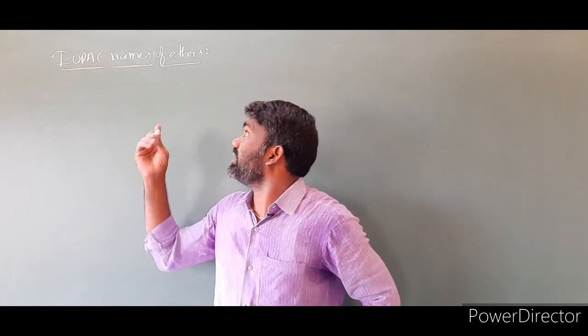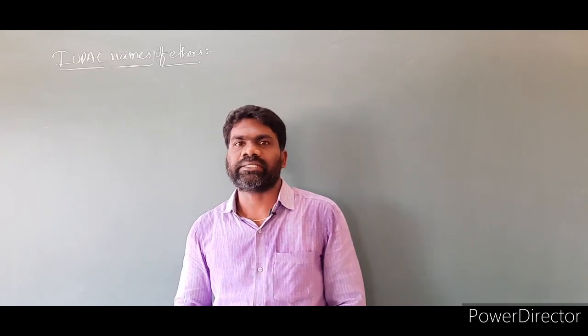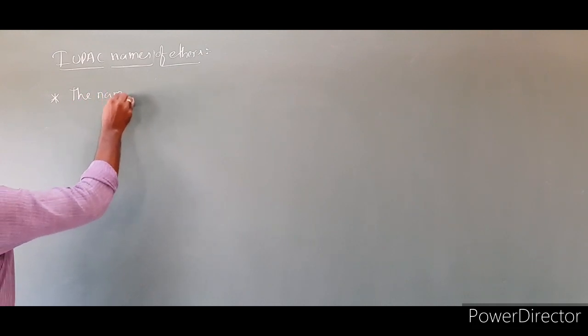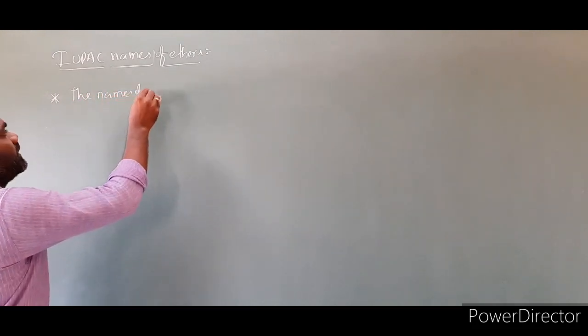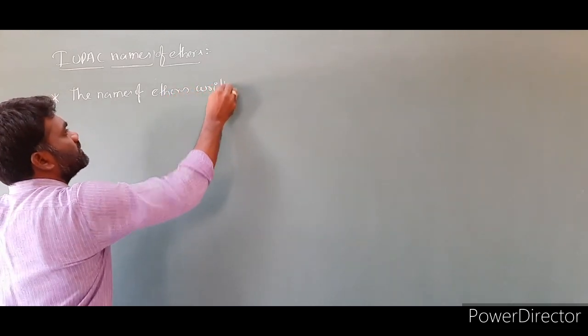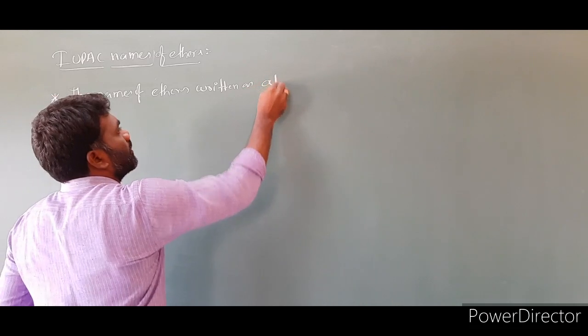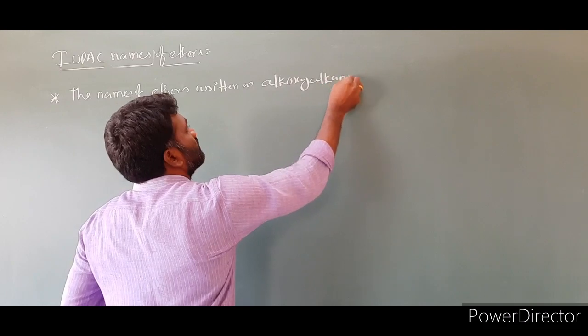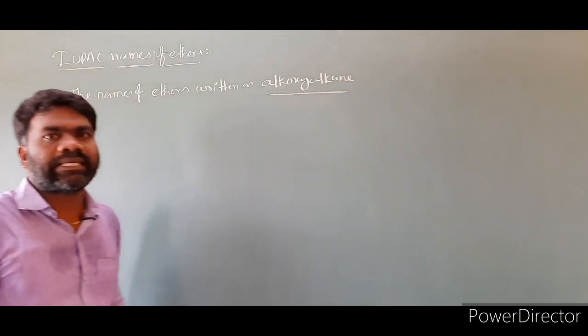Next, IUPAC names of ethers. To write the IUPAC names of ethers, we have to follow certain rules. Now let us discuss the rules. The first one: the names of ethers are written as alkoxy alkane. The name of ether is written as alkoxy alkane.